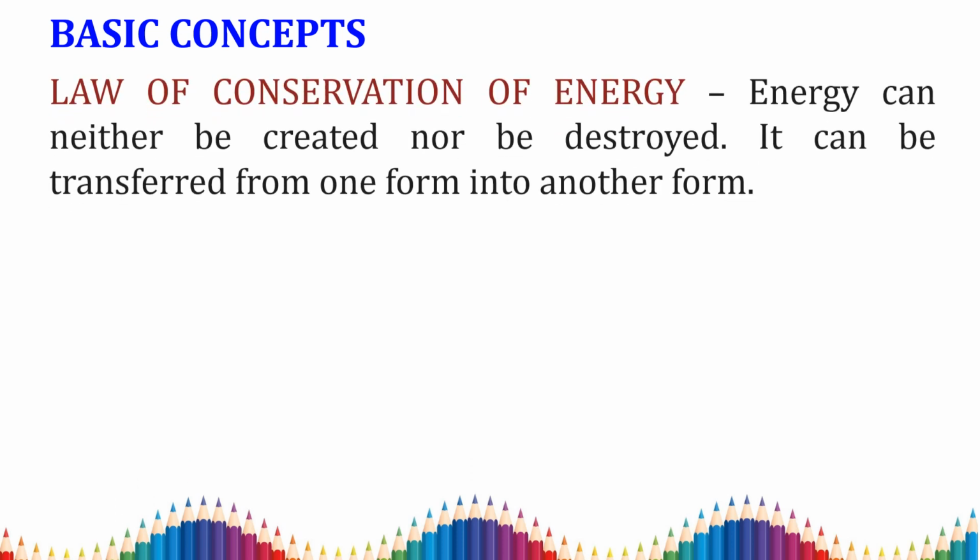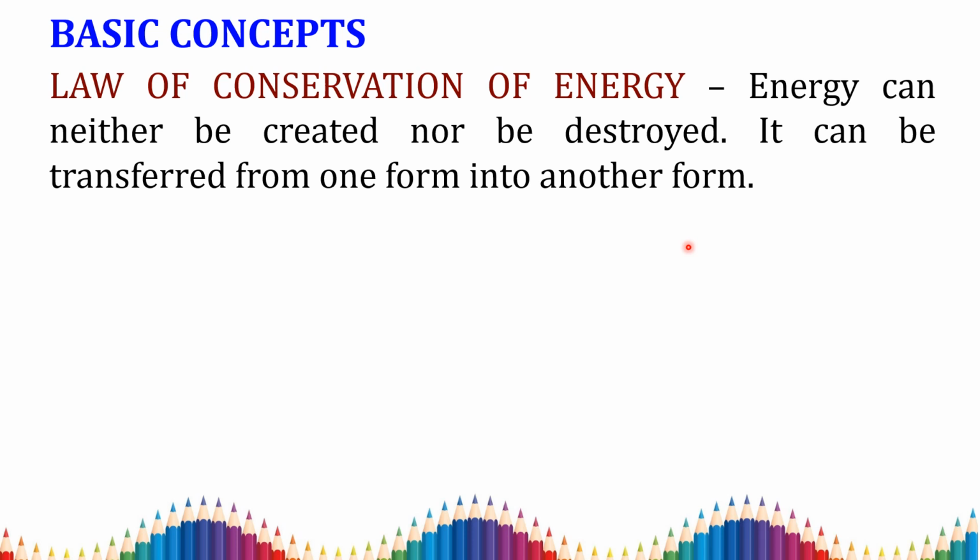Next, this is a basic definition. You know what is meant by the law of conservation of energy. This is very important, because energy can be neither created nor destroyed. It can be transferred from one form into another form.